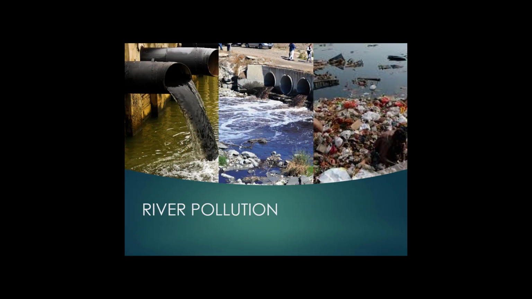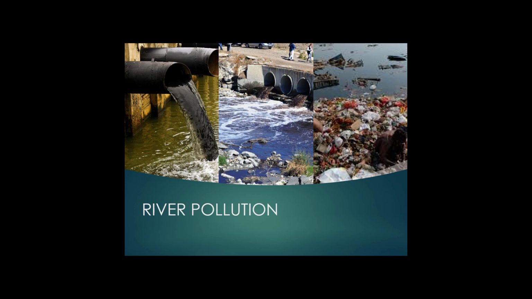Now we see river pollution. You can find through this picture how the rivers are polluted through the waste discharged by the industry, municipal waste, and the domestic waste.